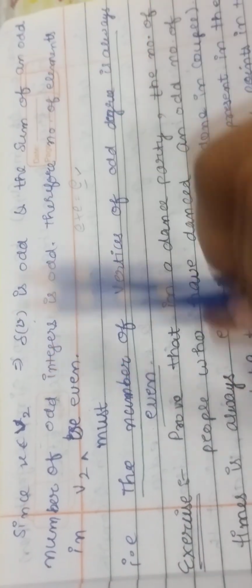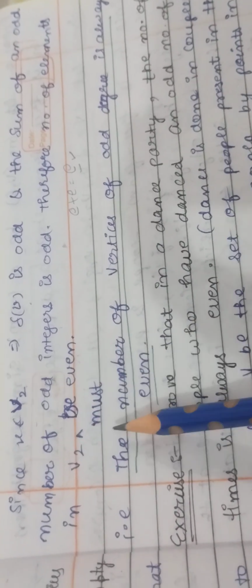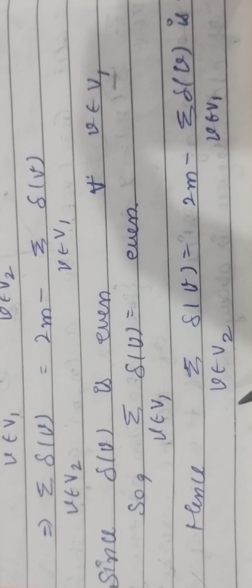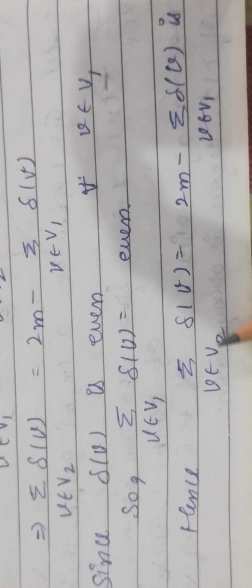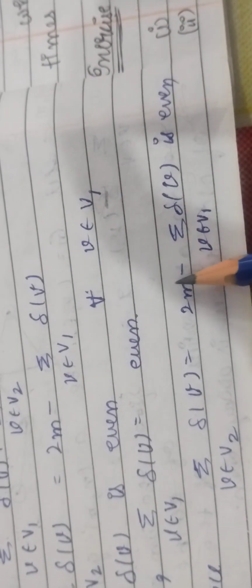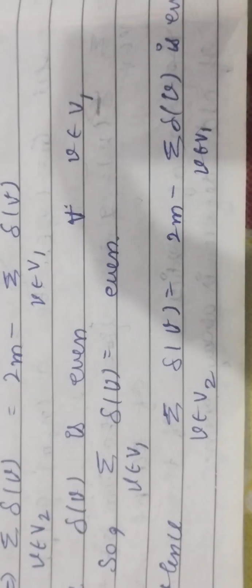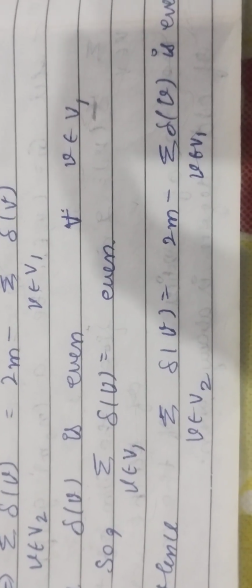And the sum of an odd number of odd integers is odd. Therefore the number of elements in V2 must be even. Here we can see that this is the sum of degrees over V2, those vertices whose degree is odd, which is equal to even.